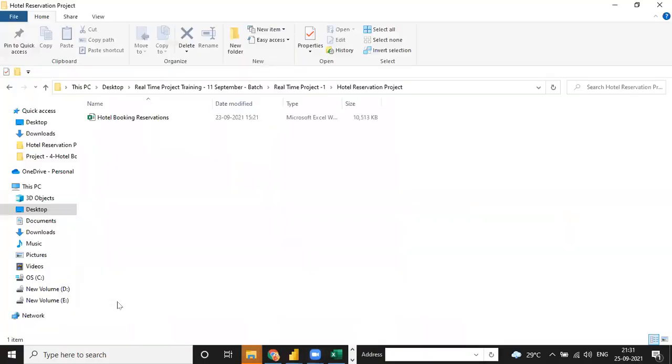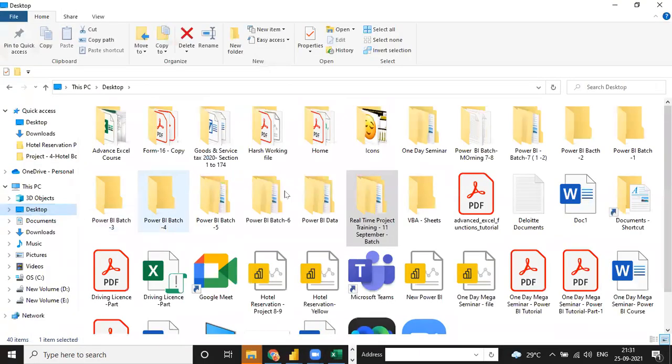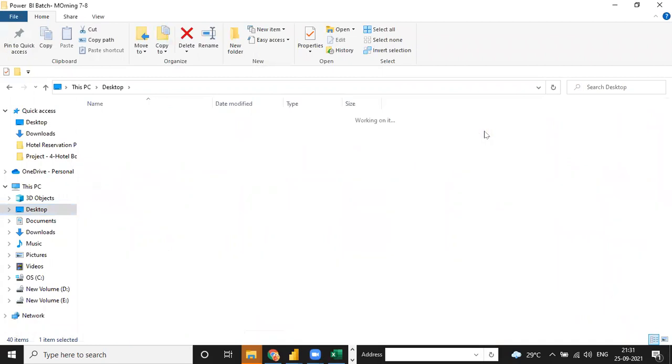Let me share my screen to you again. Every time you don't have the data in your hand, every time your clean data is not in your hand.